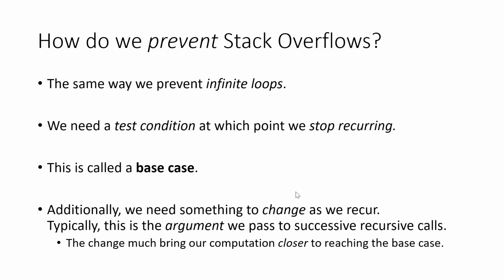Not only does your function need to have a base case to avoid infinite recursion, but we also need to change something about subsequent recursive function calls to bring us closer and closer to the base case. Typically, what we're going to see this semester is that's going to be an argument that's changing. So in the first example and in the environment diagram we started with, you saw an argument's value changing. We were counting an argument down to 1, 0, and then 0 is our base case, and that's when we reached it and we started returning back up our call stack.